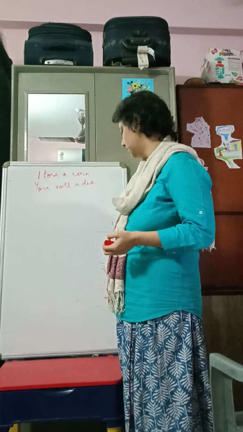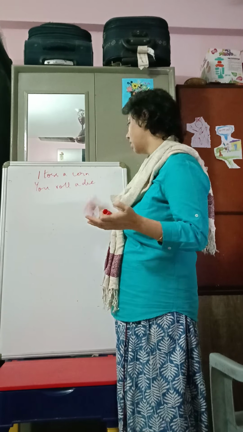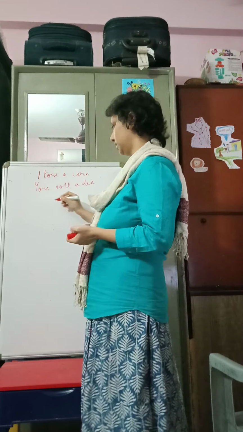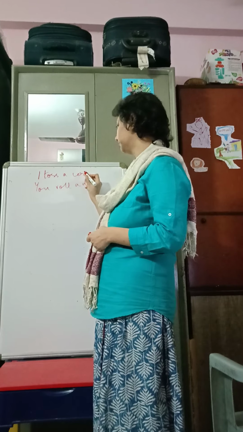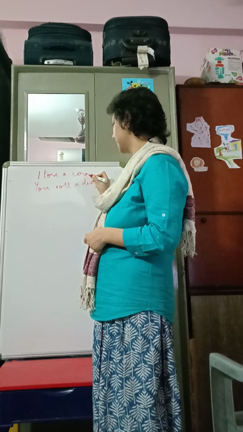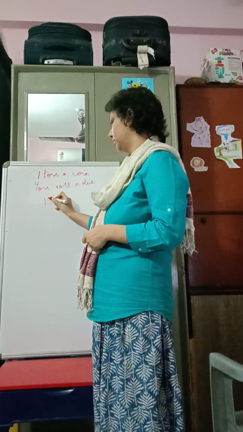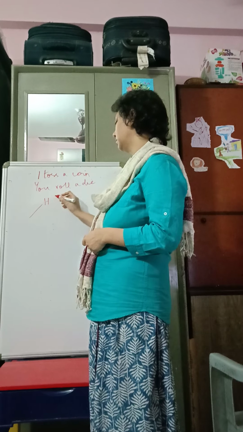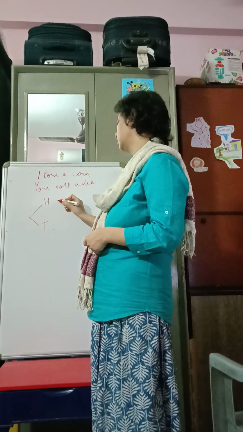So what are the possible outcomes that may take place? The sample space would comprise, so I may get a head, and then I may also get a tail.